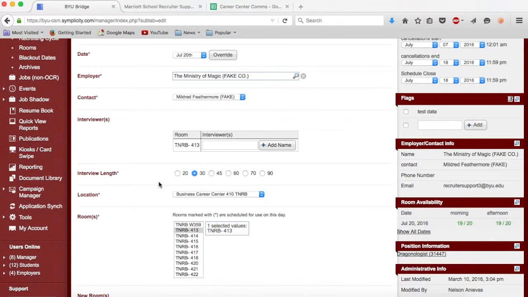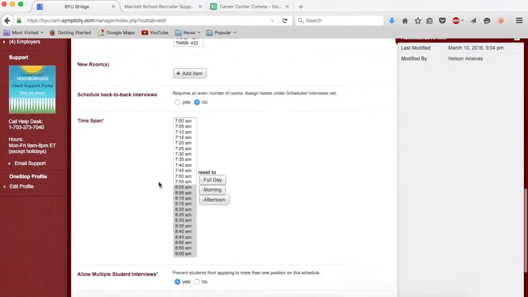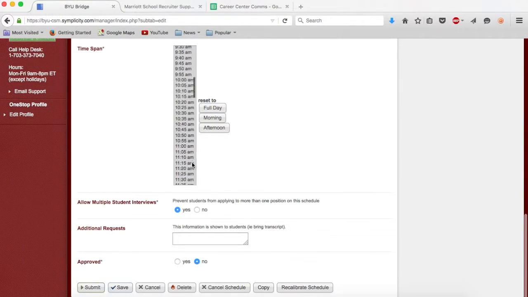Wonderful. Next, let's add that extra time slot to the end of this schedule. Go down to the time span section, hold Ctrl and select 4 p.m. to 4:25 p.m. Because each interval is 5 minutes long, a schedule at an indicated end time of 4:25 p.m. actually means 4:30 p.m. This is a very important concept to understand.